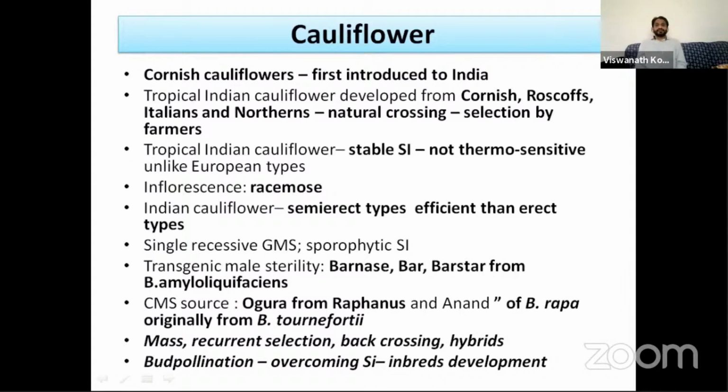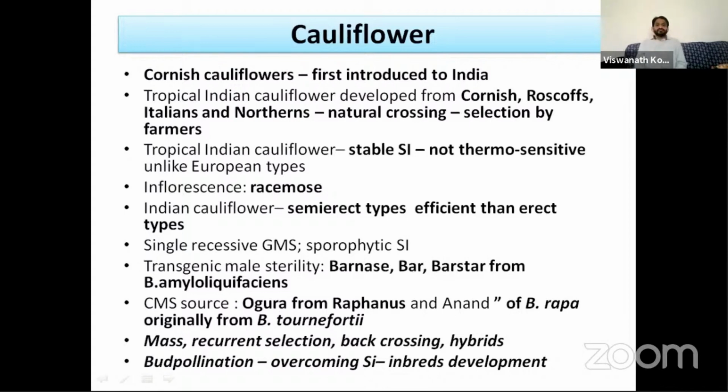The inflorescence of cauliflower is racemose, whereas the inflorescence of cabbage is a catkin. In Indian cauliflower we generally prefer semi-erect types over erect types. Male sterility was transferred into cauliflower through recombinant DNA technology. The barnase gene governs the male sterility. The barnase gene was isolated from the bacterium Bacillus amyloliquefaciens and transferred into cauliflower, whereas the bar gene is the herbicide tolerant marker gene, and barstar is the restorer gene.